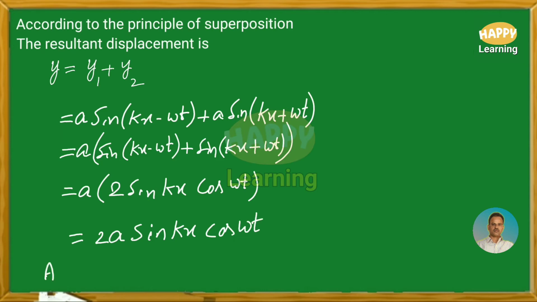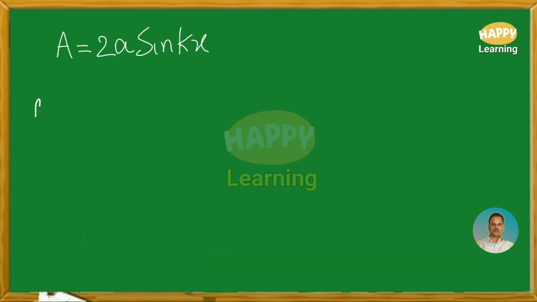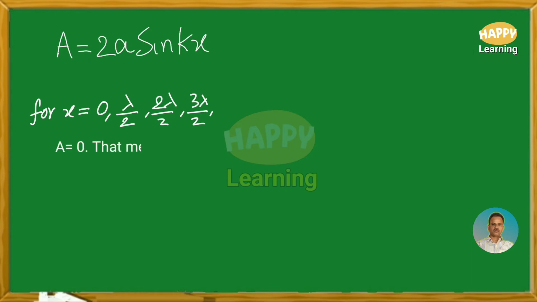Here, capital A equal to 2a sin kx, which is independent of time, is the amplitude of this resultant wave. Then for x equal to 0, lambda by 2, 2 lambda by 2, 3 lambda by 2, and so on, capital A, that is amplitude, equal to 0.